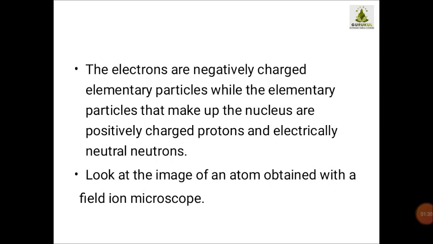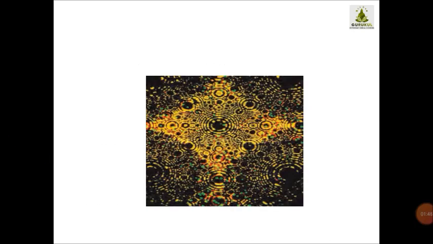Now children, an atom is actually an invisible particle which is not visible with your naked eye. So we require certain instruments to see the atom. Now in this next slide we will look at the image of an atom. This image is formed by a microscope, and that microscope is known as a field ion microscope. So this is an image of an atom which was taken from a field ion microscope. It resembles this type of structure.